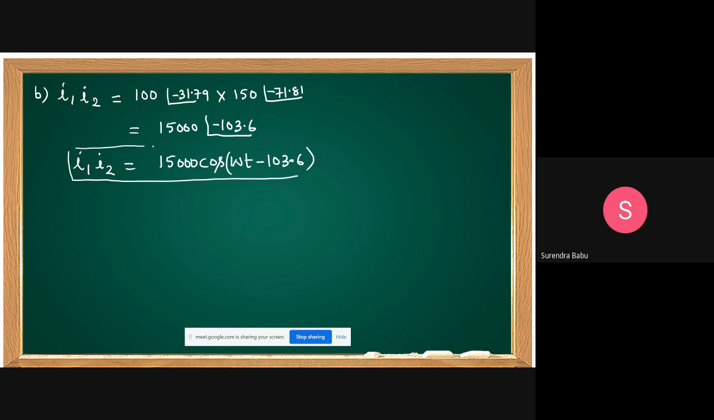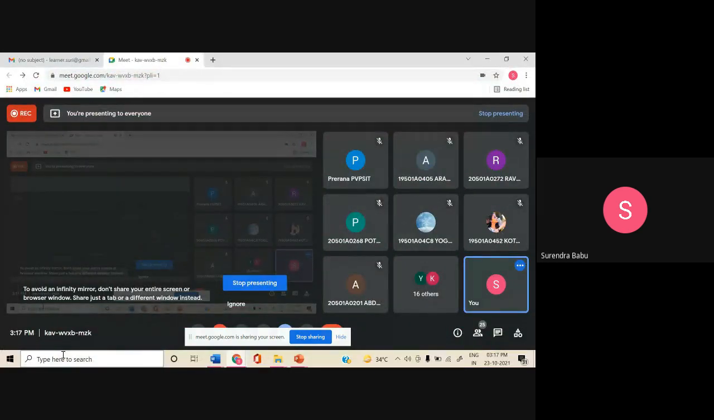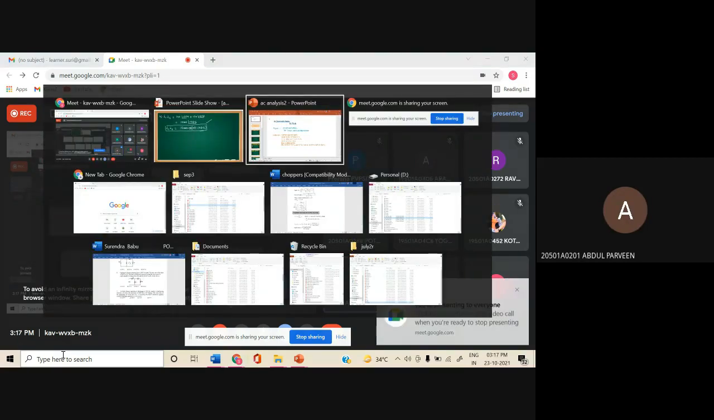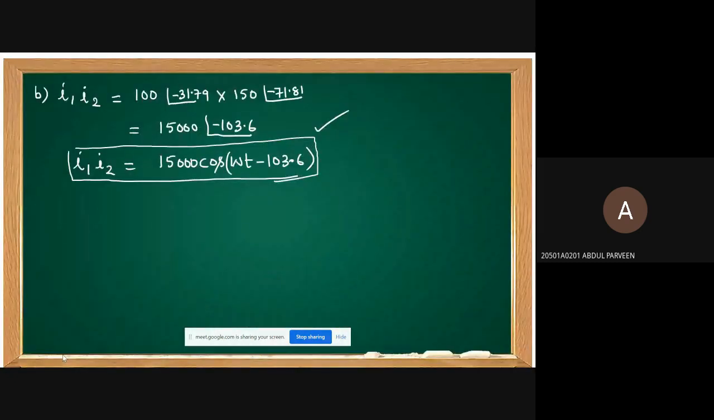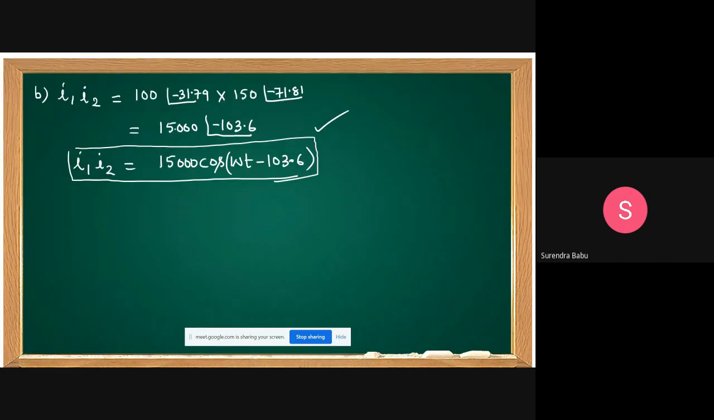Any doubt? Yes. Any doubt, sir? I1 into I2, repeat once, sir. Yes. Just a minute. I am doing I1 into I2. I already calculated I1. This is in polar form, 100 at angle of minus 31.79. I2 I already calculated, minus 71.81. This I am doing, I1 into I2.